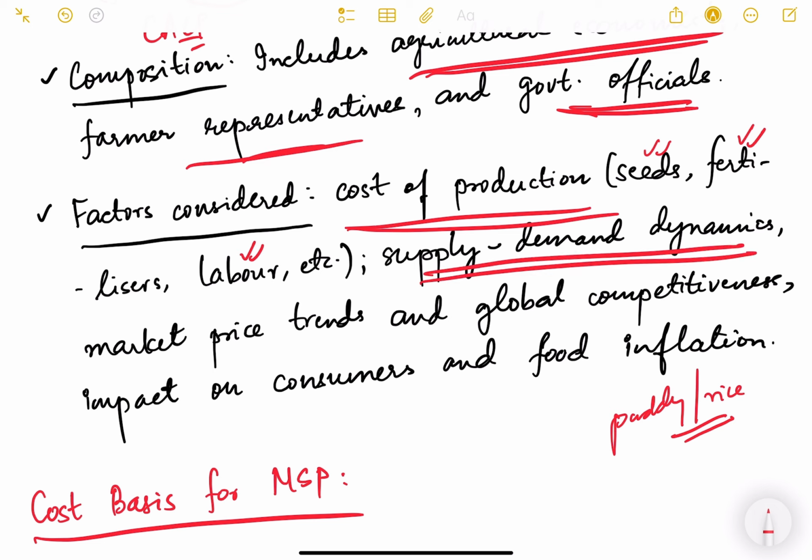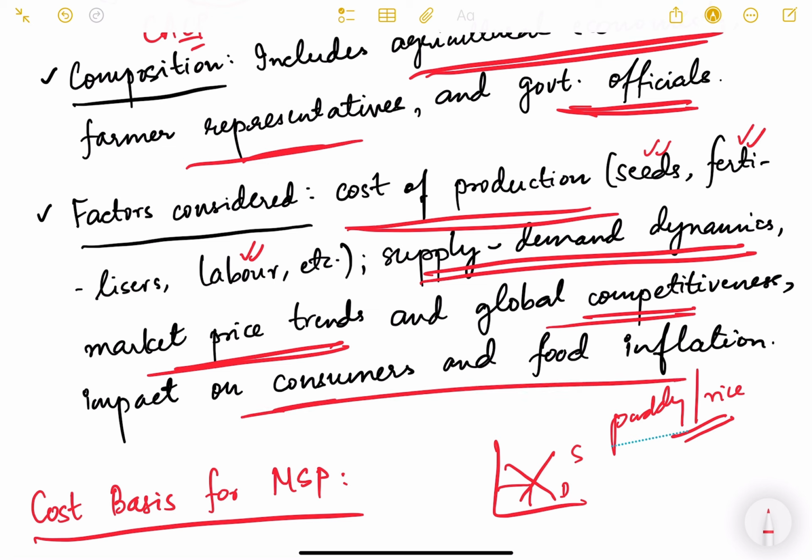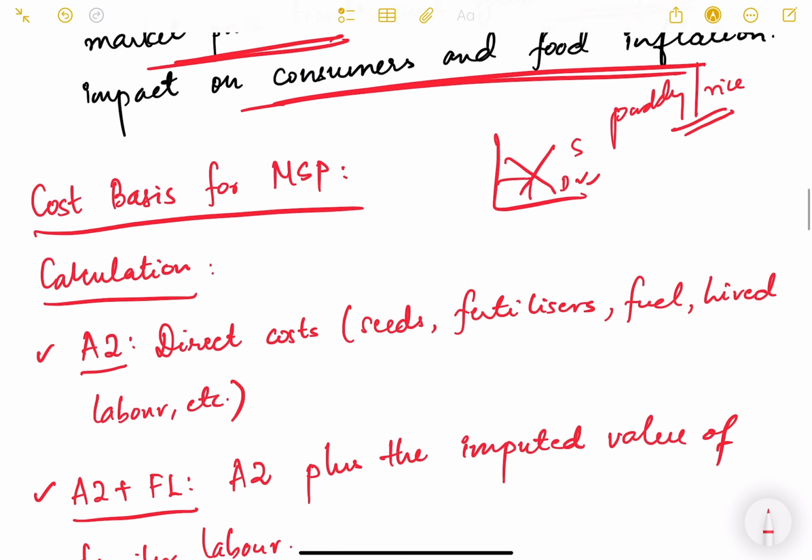Demand and supply dynamics are also considered, what is happening in the open market. What will be the market price if it was left to open market price trends, and global competitiveness, impact on consumers and food inflation. If the government declares very high prices, it will obviously result in high prices for consumers also, so that also needs to be taken into consideration. So the demand side is also taken into consideration.